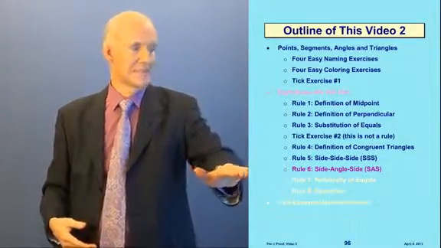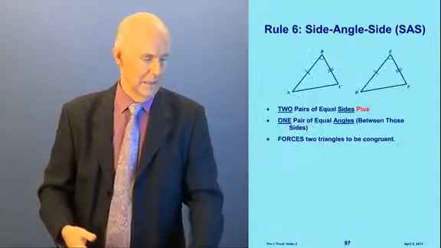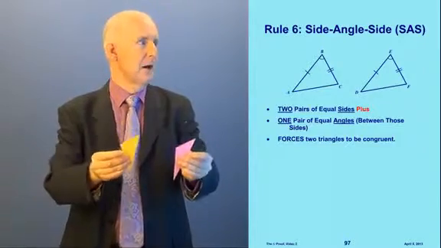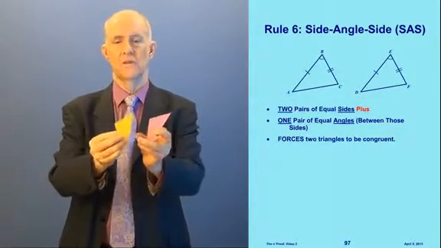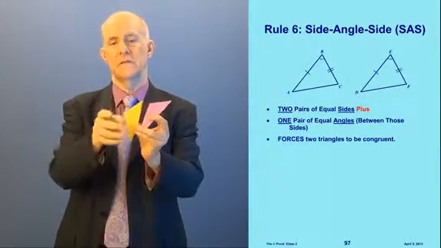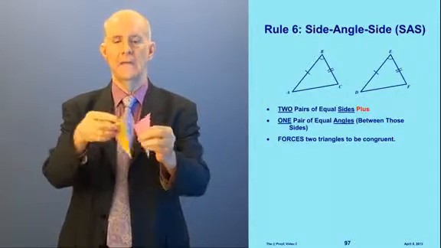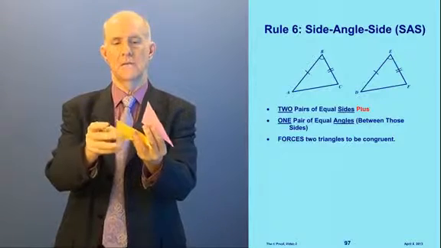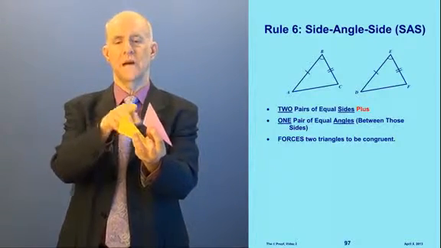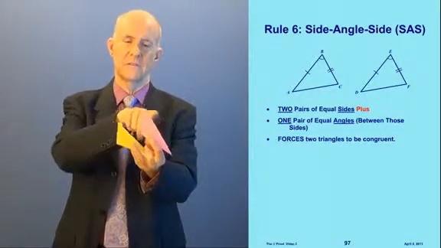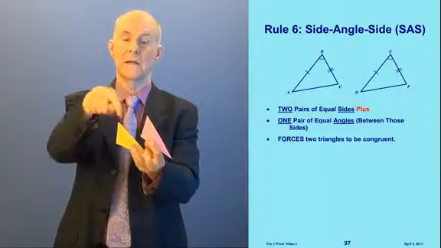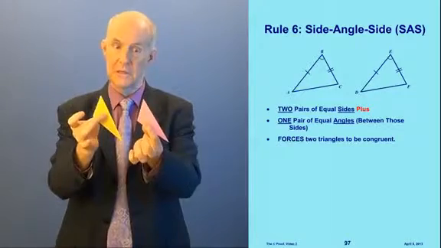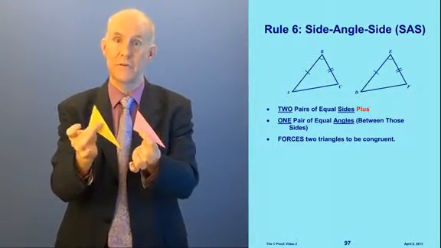Now, rule 6 is called side, angle, side. What this one says is that if I have 2 pairs of sides equal, for instance, if I have these 2 sides equal, and I have these 2 long sides equal, so if I know this side equals this side, and this side equals this side, and I also know that this angle right here and this angle right here are equal, that will force the triangles to be congruent. That will also lock them up so there's no wiggle room.